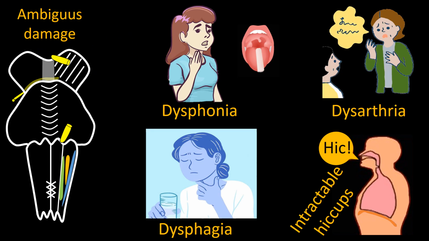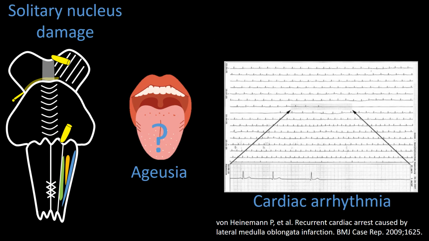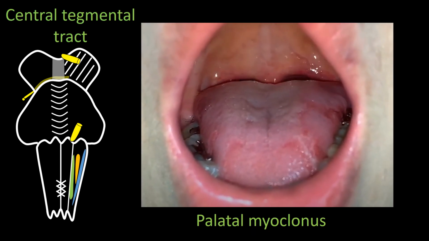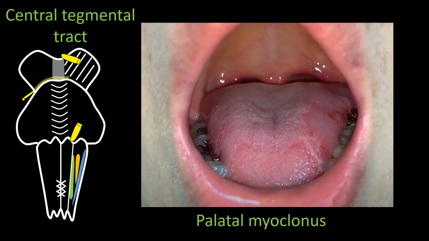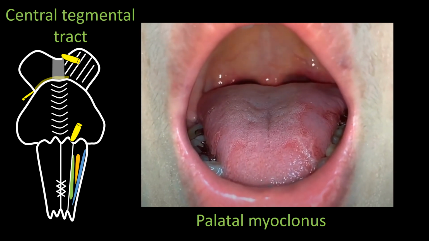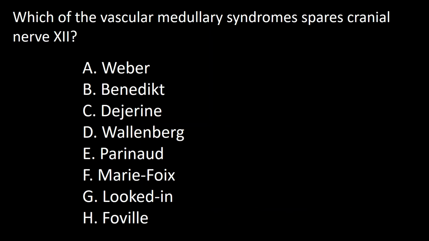Damage to the nucleus ambiguus produces dysphonia, dysarthria, dysphagia, and intractable hiccups. Damage to the nucleus solitarius produces lack of taste and cardiac arrhythmias, fatal if untreated. Damage to the central tegmental tract causes palatal myoclonus. So the answer to this question is D.